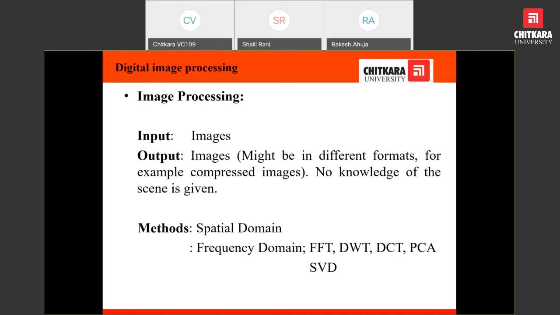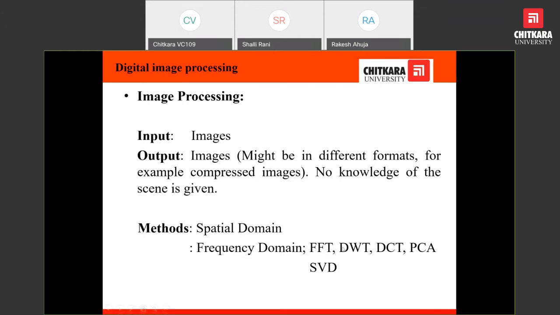But in frequency domain, first we have to transform the image to some other form with the help of some tools: fast Fourier transform, discrete wavelet transform, discrete cosine transform, PCA (principal component analysis), and SVD (singular value decomposition).